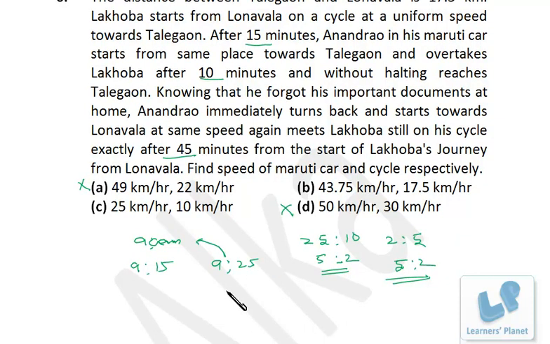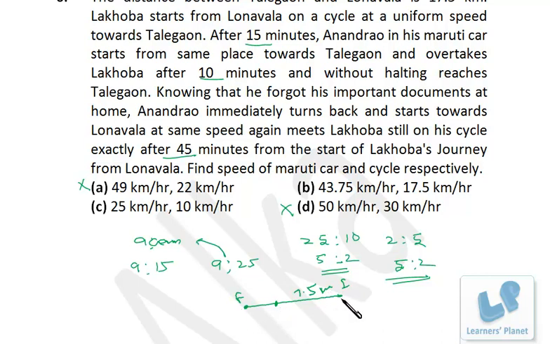Now friends, instead of making any sort of equation, we proceed with the remaining two options. Now this seems to be simple, right, to calculate. Now what is happening over here? This is the initial point and this is the final point, right? Suppose this guy is having the speed of 10 km per hour, that's Lakhoba, and he is taking 45 minutes. See, that means after 45 minutes, these two guys are meeting once again, right? Suppose over here. So with the speed of 10 km per hour, he might have covered up 7.5 km, right?